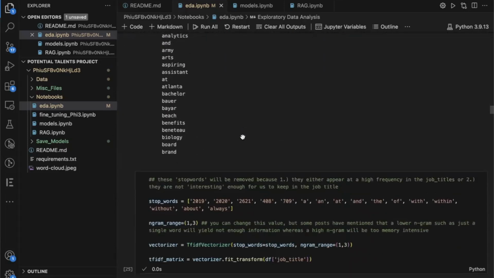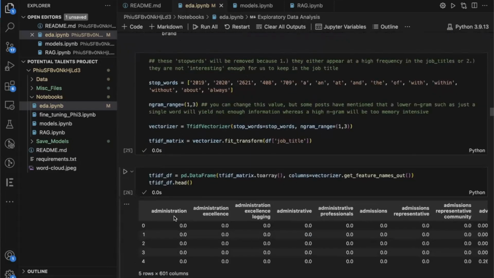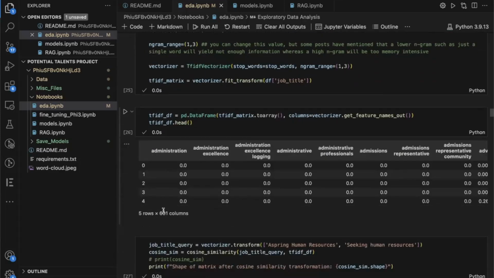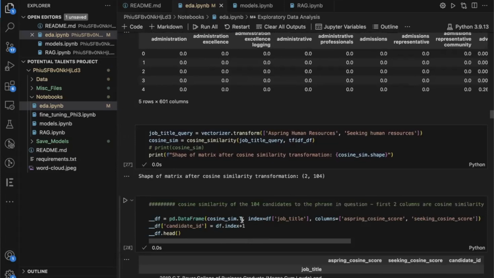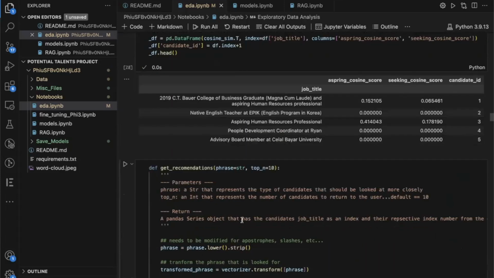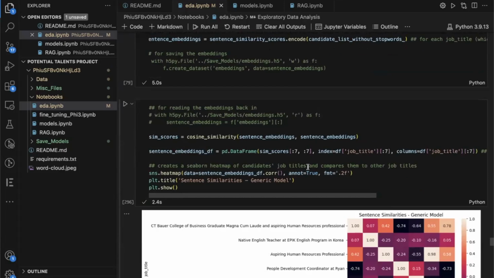And I'm not going to go through all of this, but essentially these first four are trying to, like I said, map each word separately and give it its own vector representation that we can use to then discern the similarity between each word, and then also on the whole, each job title to each job title. But these full sentence embeddings are going to be used for the next part of the problem.